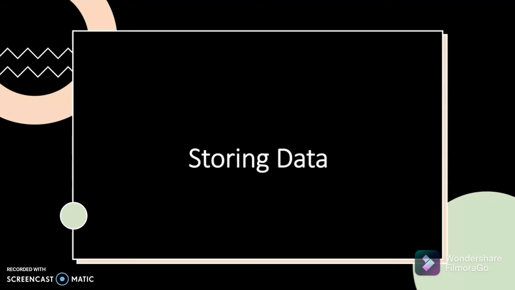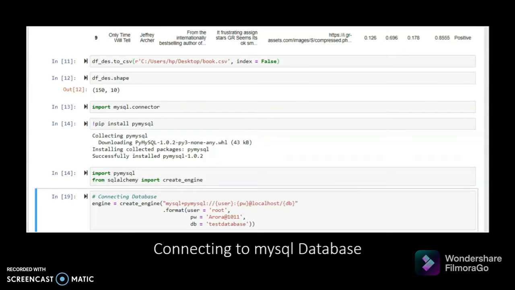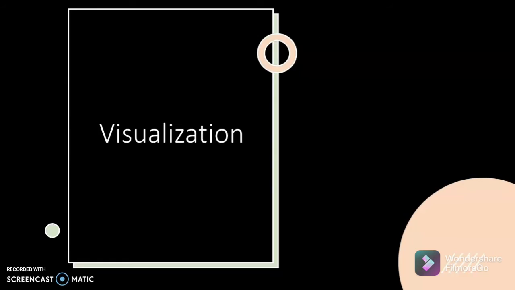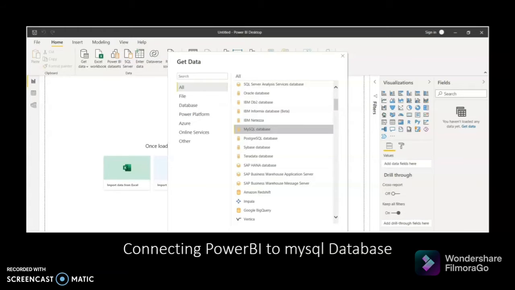Now we are going to store our data in MySQL. So we are connecting the MySQL database, and we have stored the data on our SQL server. This is the visualization, how we have connected our Power BI to the MySQL database. And now my colleague will give the live demonstration.